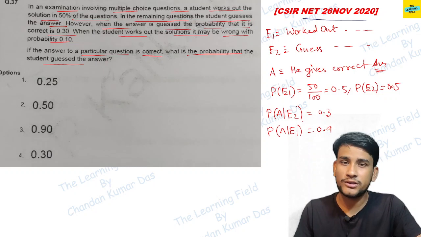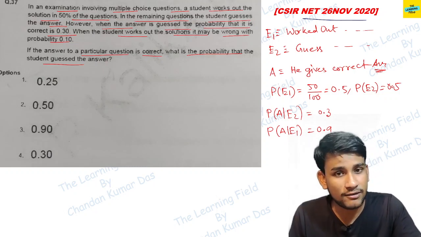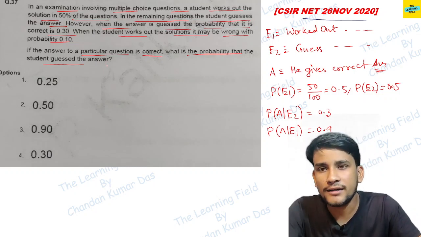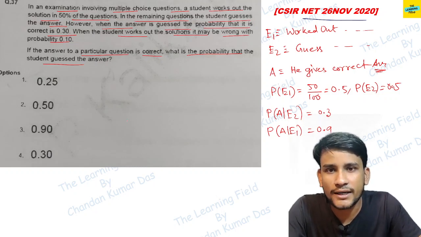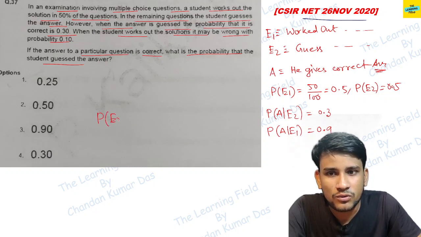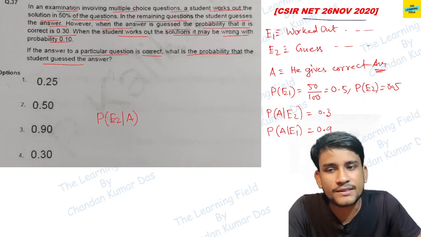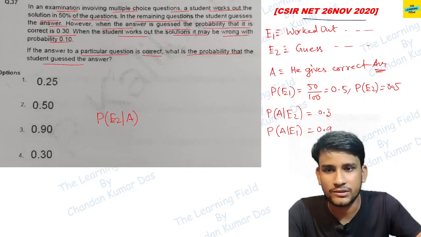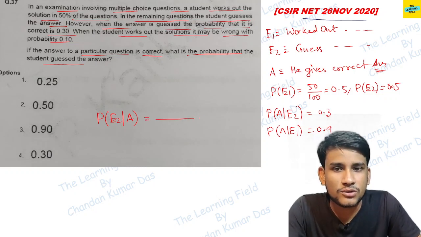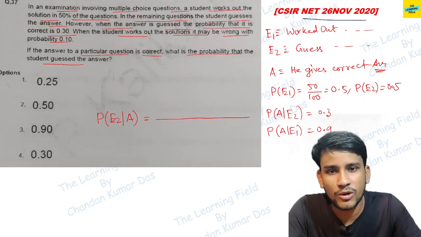So be very careful with the data in these questions. Now we have to find the probability that the answer was guessed given that it is correct, that means probability of E2 given A. Okay, we have to find this probability. Now we all know the formula.